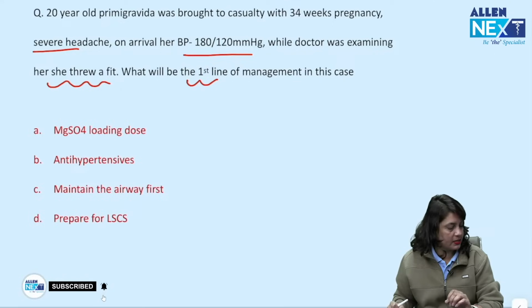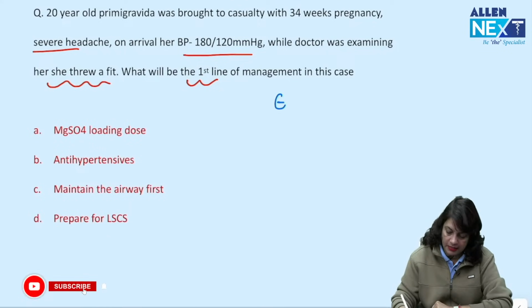You have to give me the correct answer. What's your answer in this question? First line management in severe preeclampsia who has thrown a fit. Now it's a case of eclampsia.